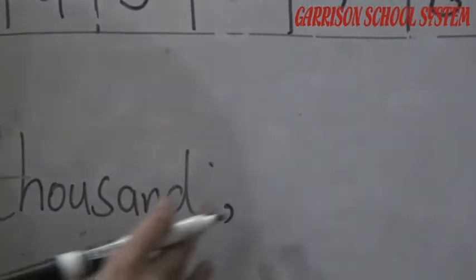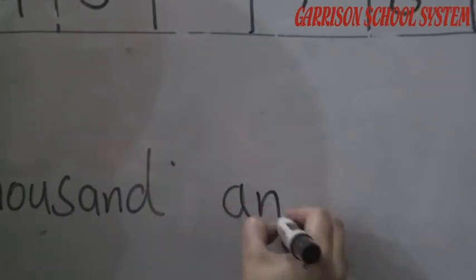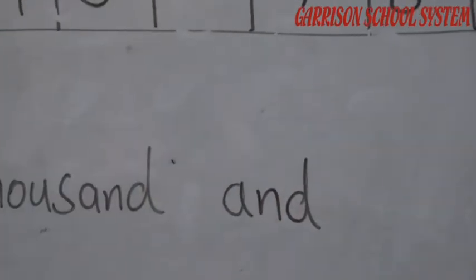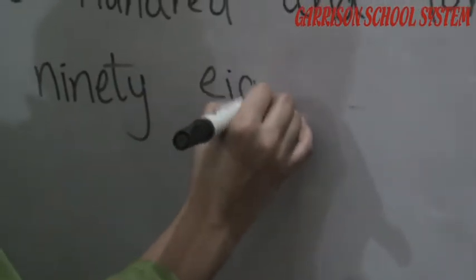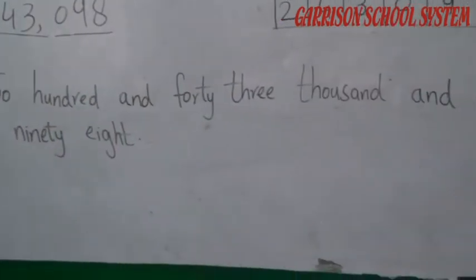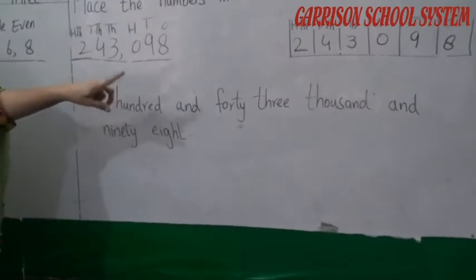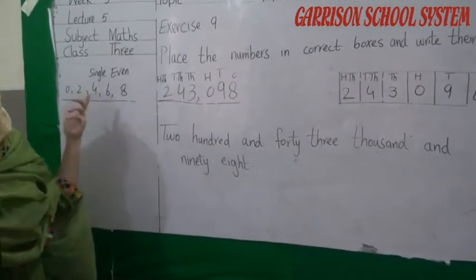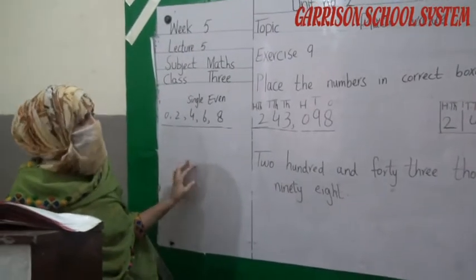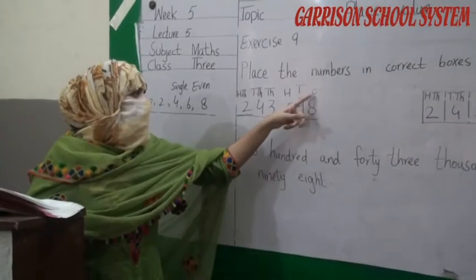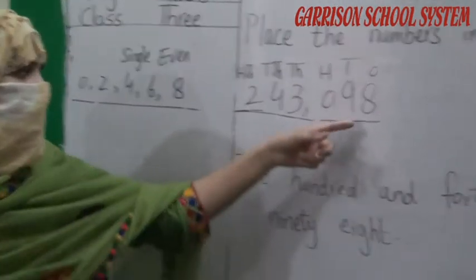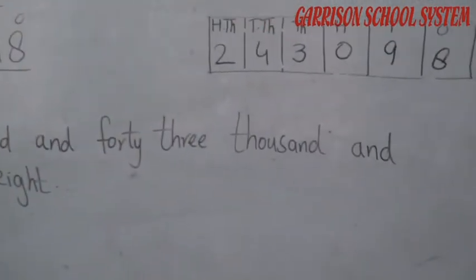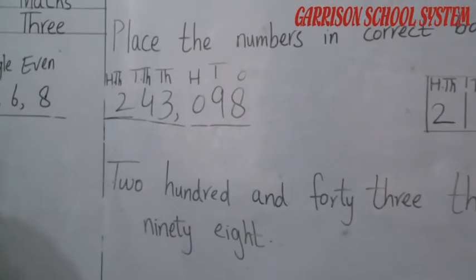Okay, student. And 90. Understand, student? 243,098 because there is 0 in the 100 place. So हमें 0 में कुछ भी लिखने की जरूरत नहीं है. Then we have to write ones and tens in combined form, 98. Understand, student? Okay, the remaining parts you have to solve by yourself at your home.